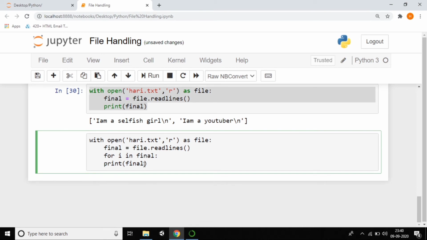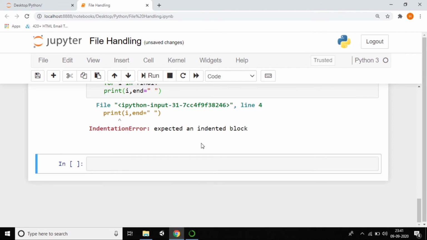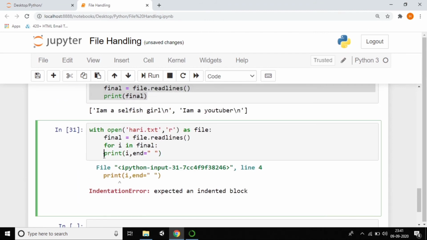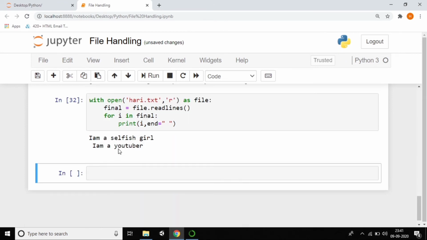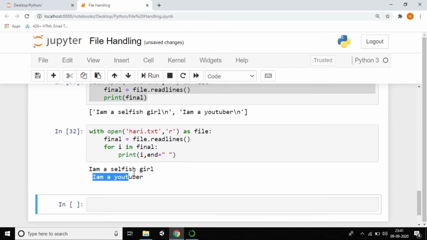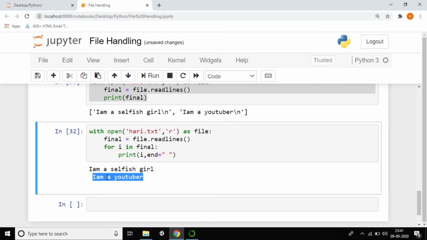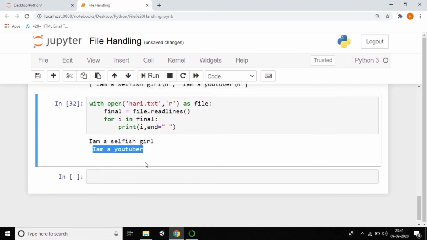In the print, if you don't want slash n, you can use end equal to some spaces, so you can observe the output. We have done this many times. If you want spaces, just press shift enter and you can see the output. Indentation is very important, guys. You can see the output: I'm a selfish girl and I'm a YouTuber.